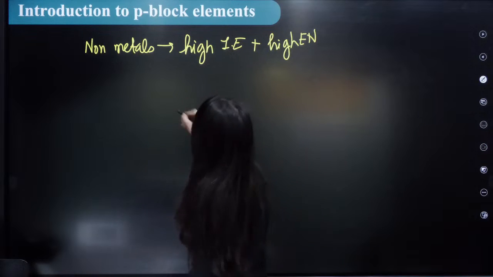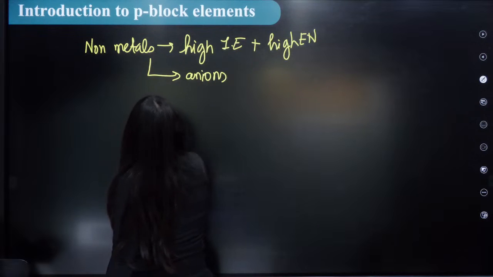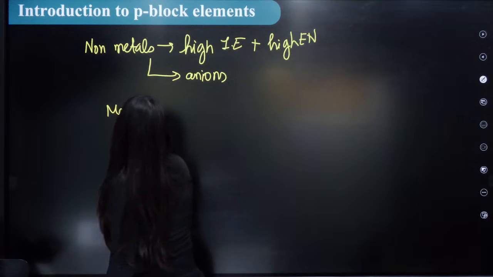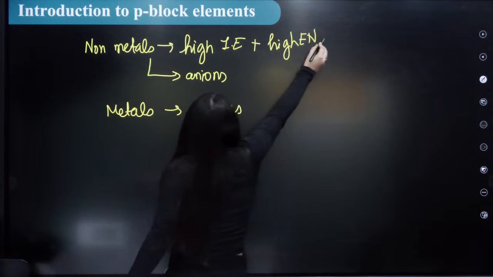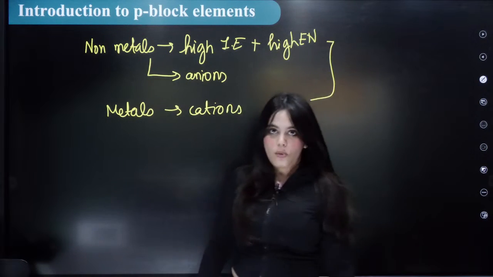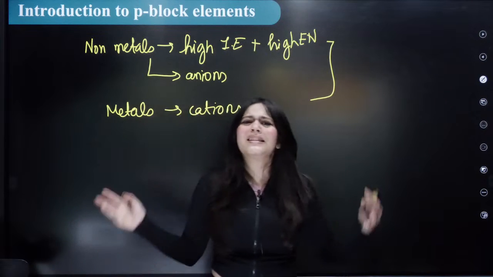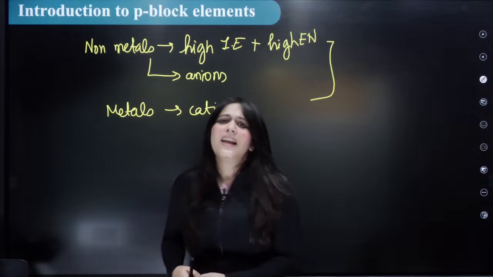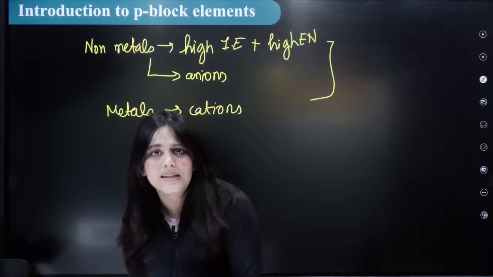That's why non-metals always form anions, while the metals form cations. These are basic fundamental things that you have been studying since your 9th and 10th class. All the metal oxides are basic, non-metal oxides are acidic.